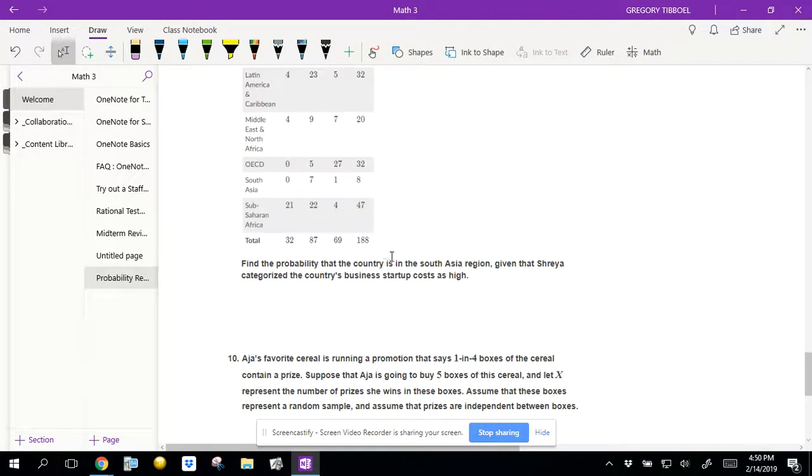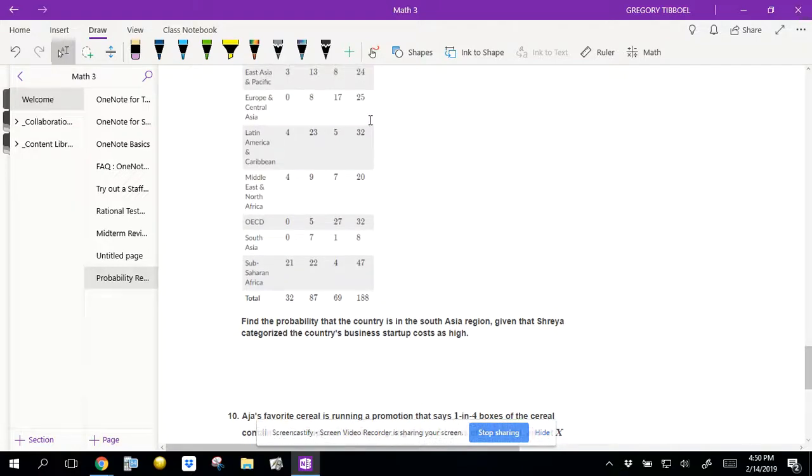Find the probability that the country is in the South Asian region, given that Shreya categorized the country's business startup cost as high. All right, so what do we read here that we really need to pay attention to? That word given is a big one that needs to jump out at us.